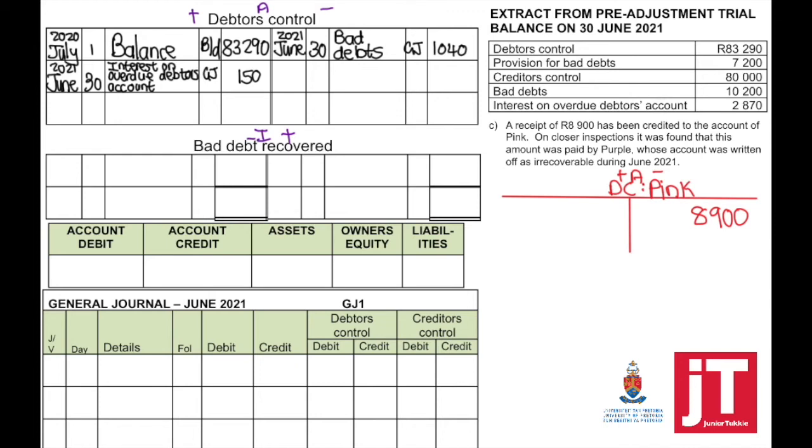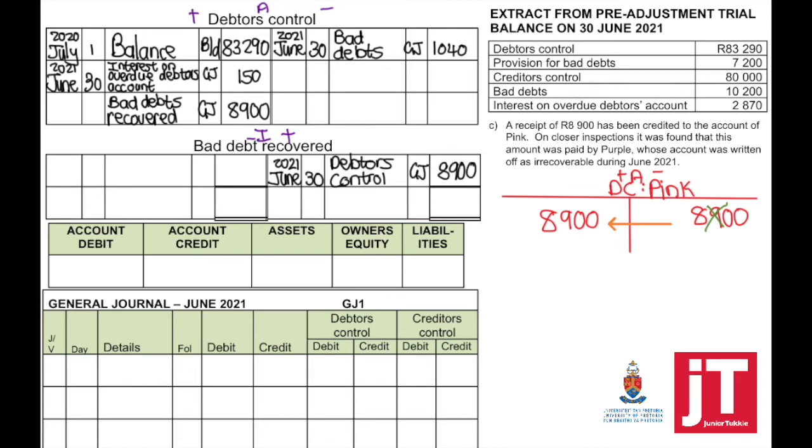So we need to correct that. To correct that, it means we need to debit, and by debiting the account, it will have a positive effect on the assets. So debtors control will be debited, but now the account which is credited is bad debts recovered.